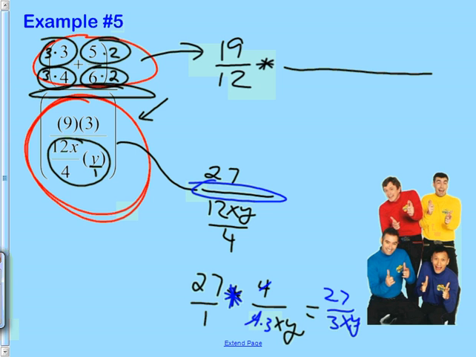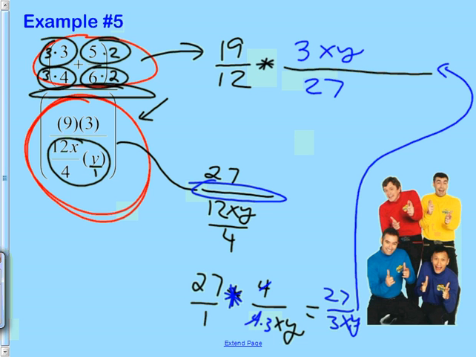So now I'm going to flip and multiply that. And so now it's 19 twelfths times 3xy over 27. And then I can't emphasize this enough: you've got to look for times when you can factor things, like, oh, this 27 could be 9 times 3. And that way, the 3's can cancel. Now, all said and done, 19xy over 12 times 9 is going to be 108.